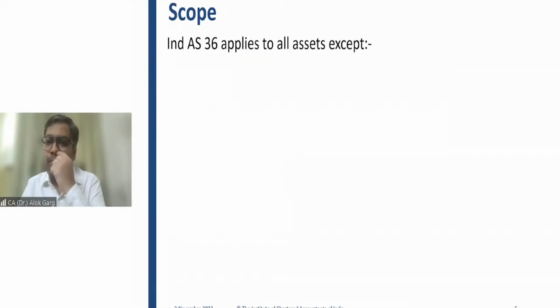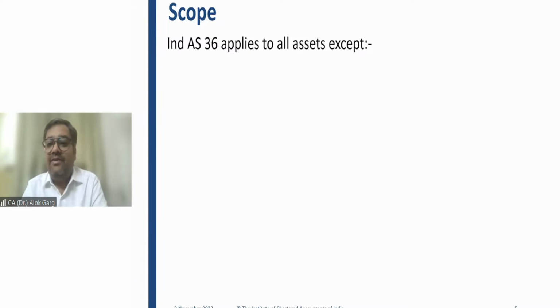Now coming to the scope. Ind AS 36 applies where? Friends, when you went through the inventory standard Ind AS 2, what was the rule of inventory valuation at the reporting date?